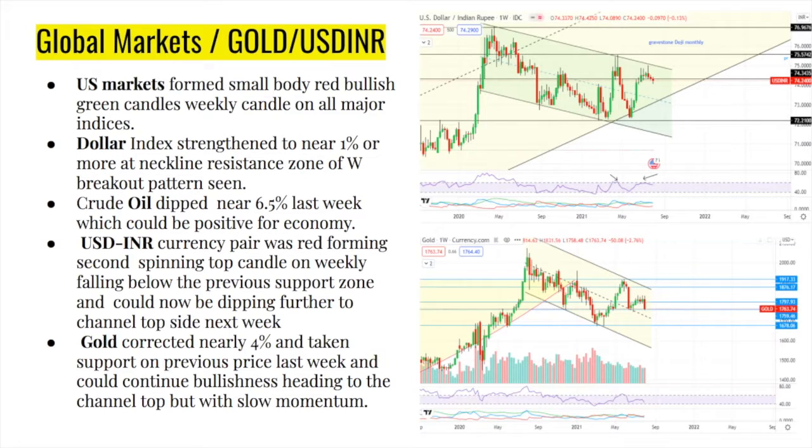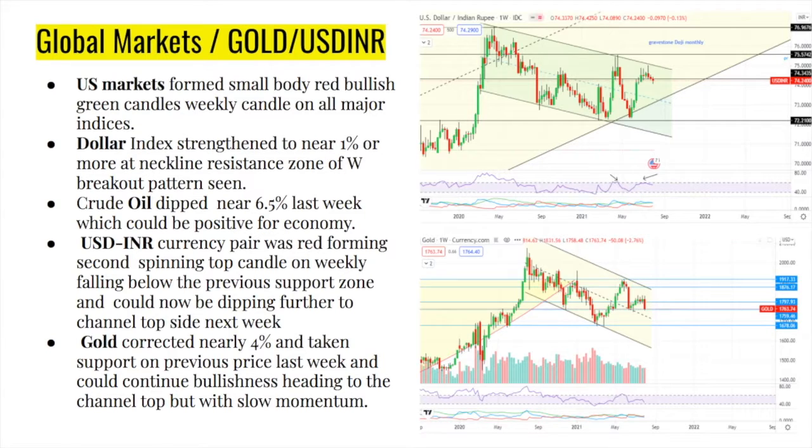It's at a neckline W pattern breakout zone. It was consolidating, dipped, and then again got back there, right? So the dollar is strengthening. Crude oil has dipped, which is good for the economy. A 6.5% dip has happened, right? And the USD INR currency pair is a red candle, a spinning top kind of thing. The second time it just slipped out of the previous support zone, and it could be dipping further in the channel, as you see on the right side top.